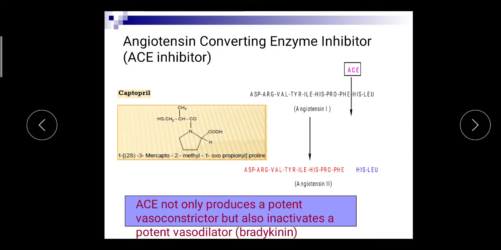Captopril blocks the ACE, and in this way it inhibits the conversion of angiotensin 1 into angiotensin 2. In this way angiotensin 2 is not produced, and captopril produces vasodilation. It competitively binds with the ACE enzyme and blocks the conversion of angiotensin 1 to angiotensin 2. It is used in the treatment of hypertension and heart failure.